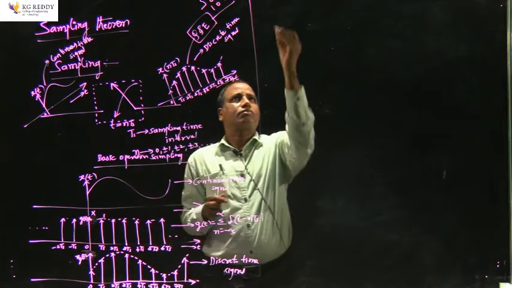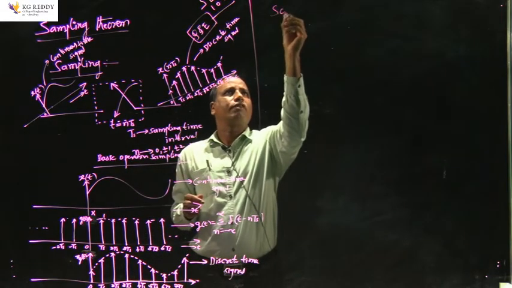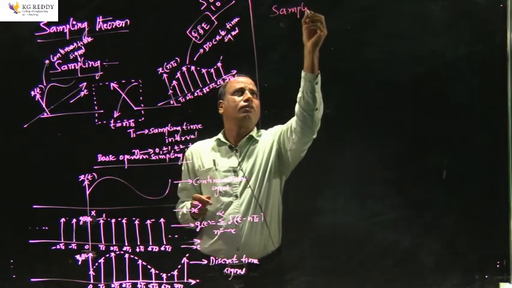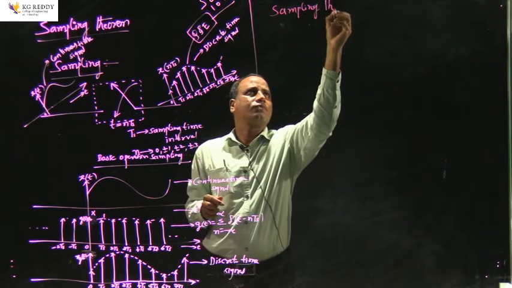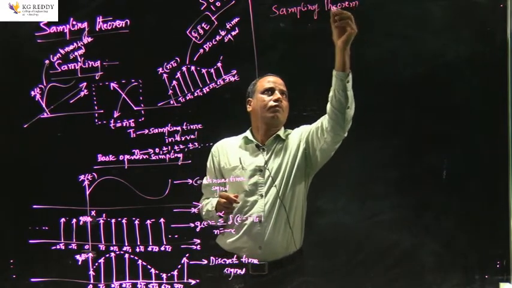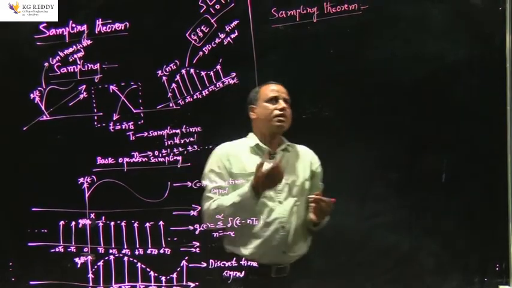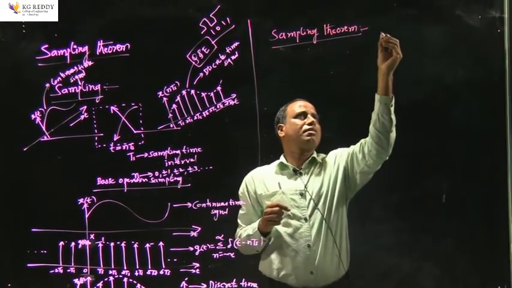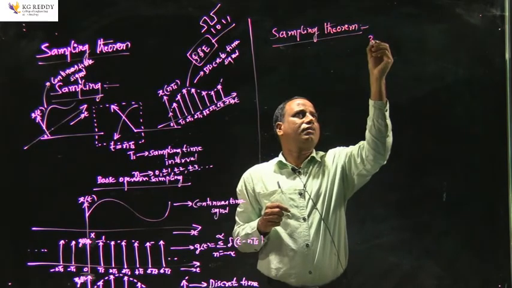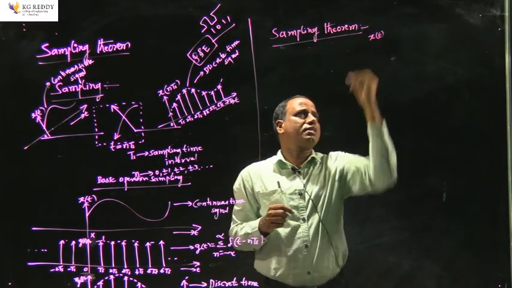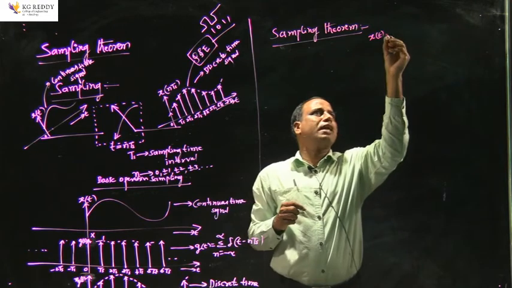Now, the statement of the sampling theorem. Let me take any continuous time signal as x of t which is band limited to omega.